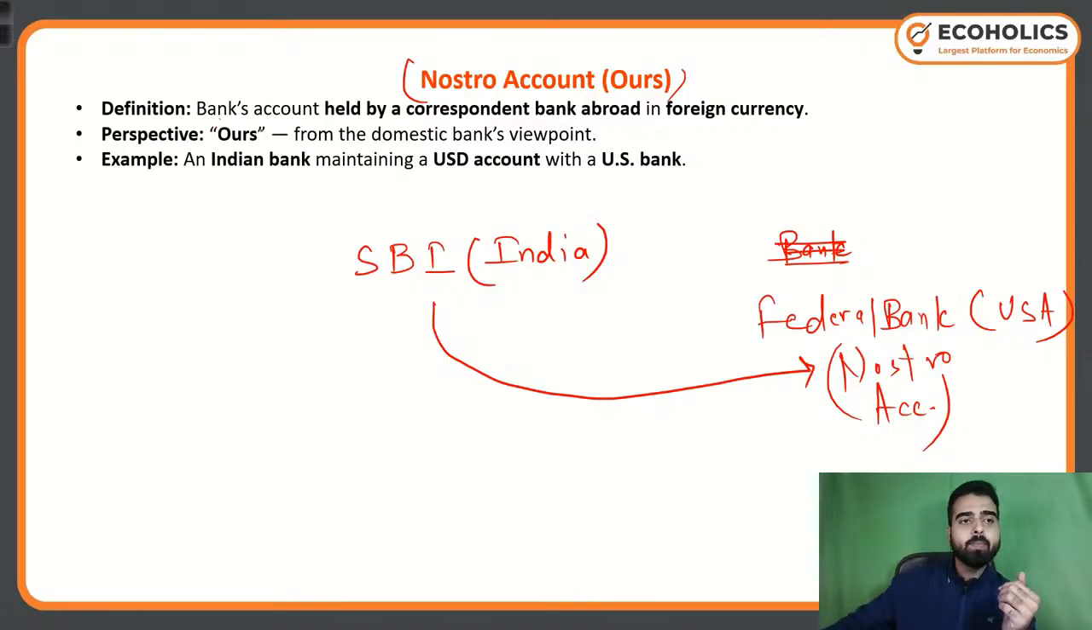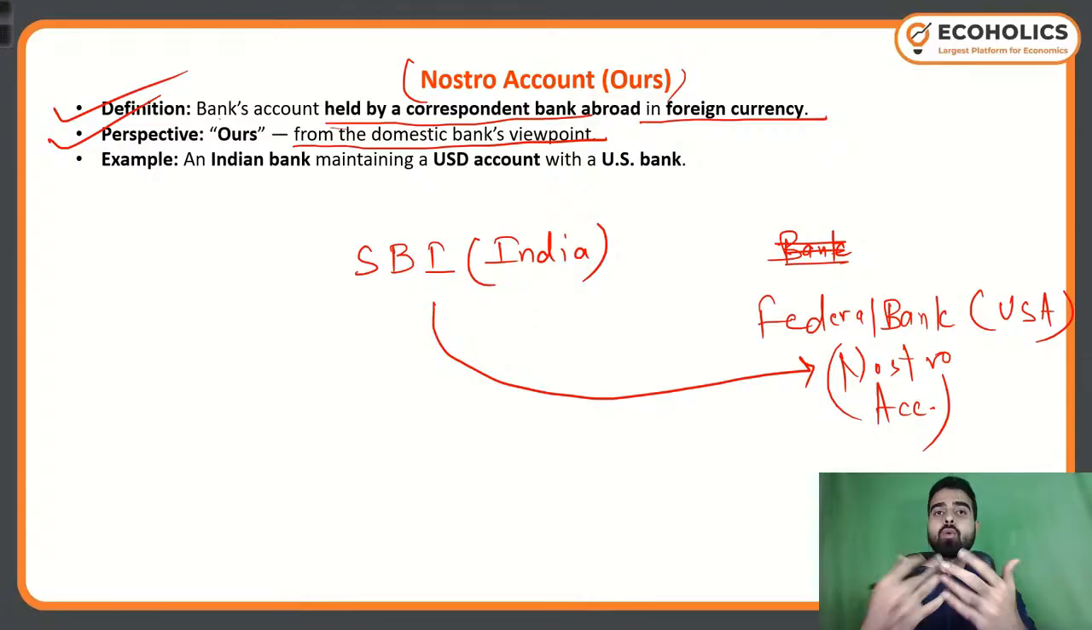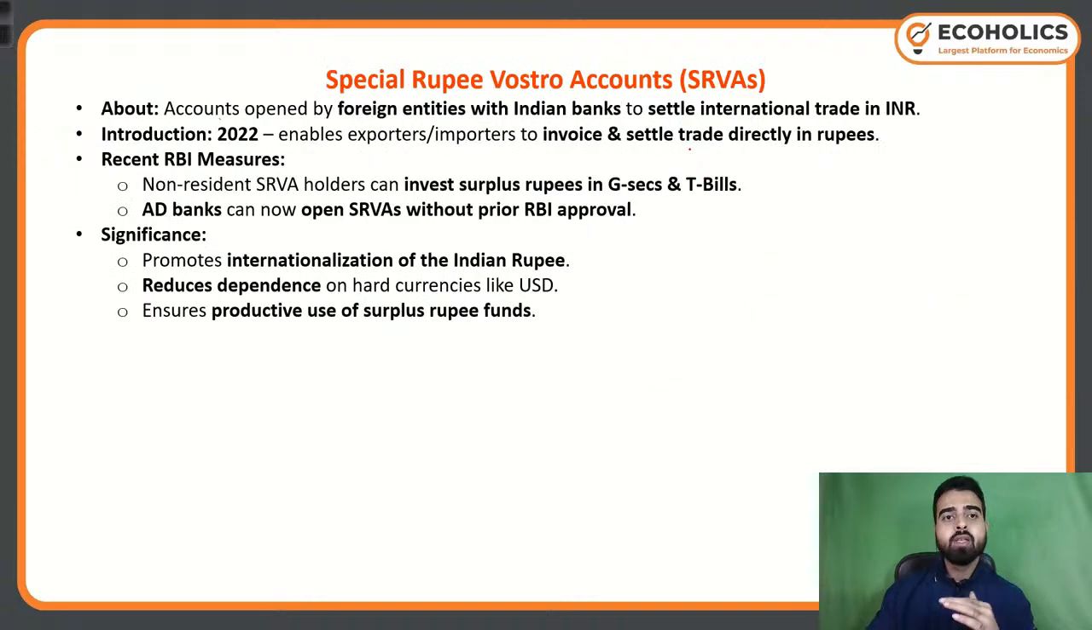If you see the definition, it is a bank's account held by a correspondent bank abroad in foreign currency. Held by a correspondent bank means our bank, State Bank of India. We hold this bank account abroad, that is the US, and that too in foreign currency, that is US dollar. The perspective is ours, from the domestic bank's viewpoint. So State Bank of India is our own bank, so from our point of view it is a Nostro account, our account with a US bank. Example: an Indian bank maintaining a US dollar account with a US bank. This is what a Nostro account is all about.